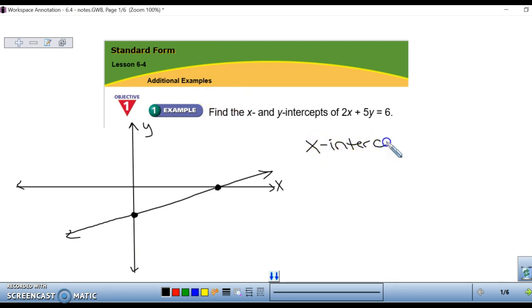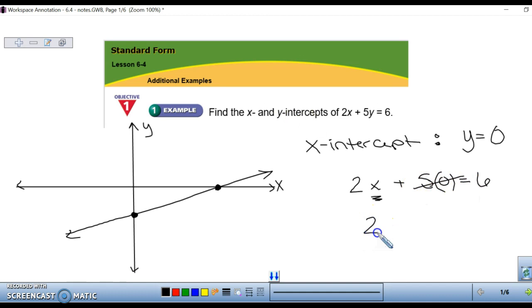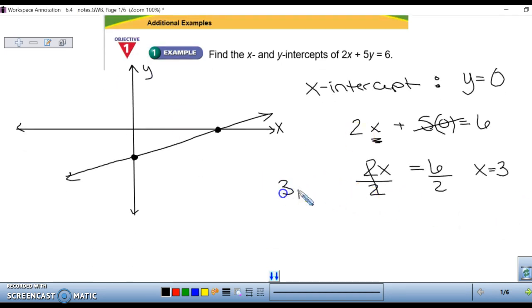So we're going to find the x-intercept first. To find the x-intercept, we're going to make y equal to 0. So we have our equation 2x plus 5y equals 6. We're trying to find x, so we're going to make y equal to 0, and then we are going to solve for x. 5 times 0 is 0, so that cancels. We have 2x equals 6. To solve for x, we divide by 2 on each side, so x equals 3. So our point for our x-intercept is (3, 0).